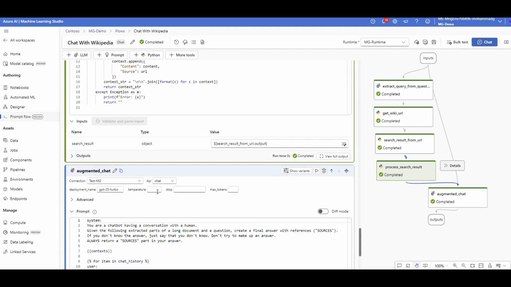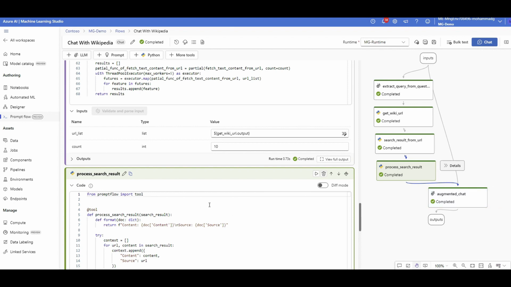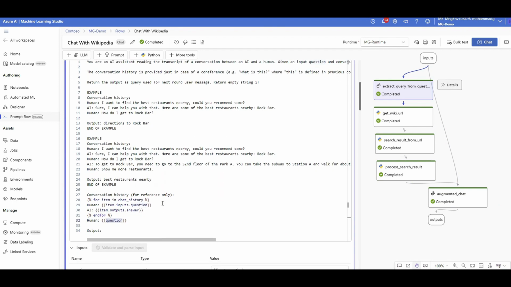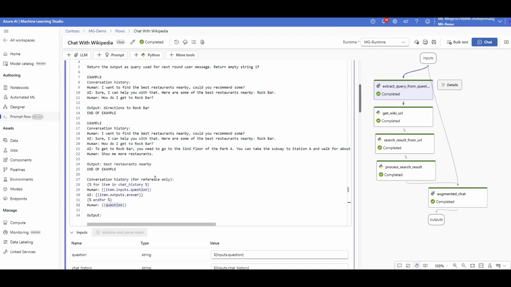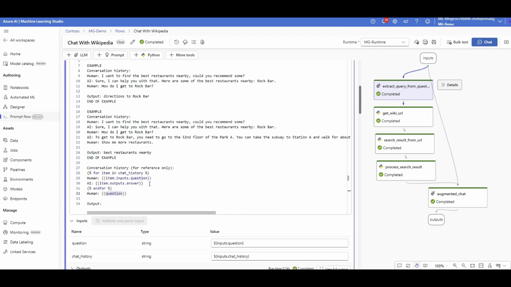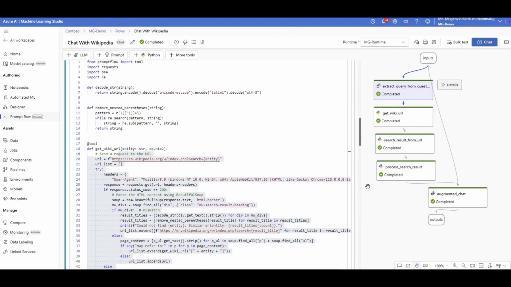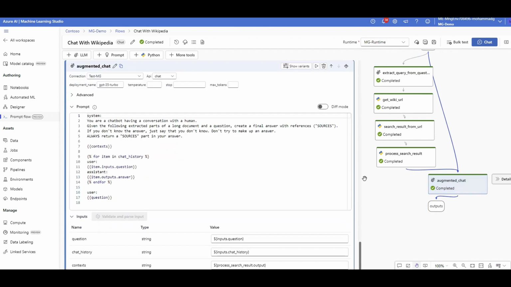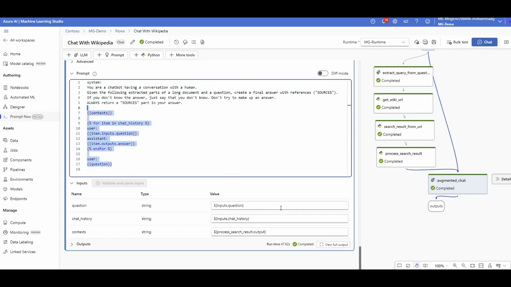Before I go further, you'll see that we are having two different prompts that call a large language model. For the first one, we are trying to understand the intention, the context of a user question, and based on that, which is an output of an OpenAI model, we will generate the URL and search results from Wikipedia. And then the last large language model connection is the one actually answering the question. It gets the context and the URL and the user chat history, and then this will give us the answer.